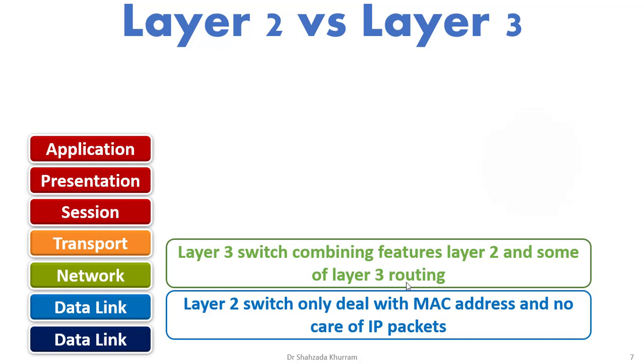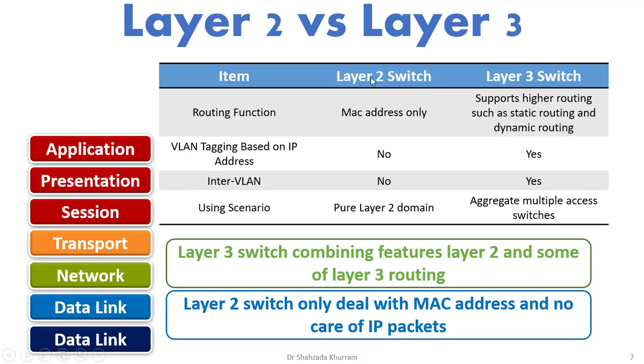But we cannot compare this routing with a router, because a router has more capacity and capability compared to a layer 3 switch. Let's talk about some comparison. When we talk about routing functionality, yes, layer 3 supports higher routing such as static routing and dynamic routing. When we talk about VLAN tagging based on IP address, yes, a layer 3 switch supports VLAN tagging. When we talk about inter-VLAN, a layer 3 switch also supports inter-VLAN.